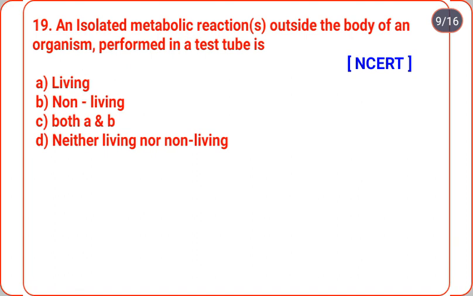Our correct answer is option D, neither living nor non-living.